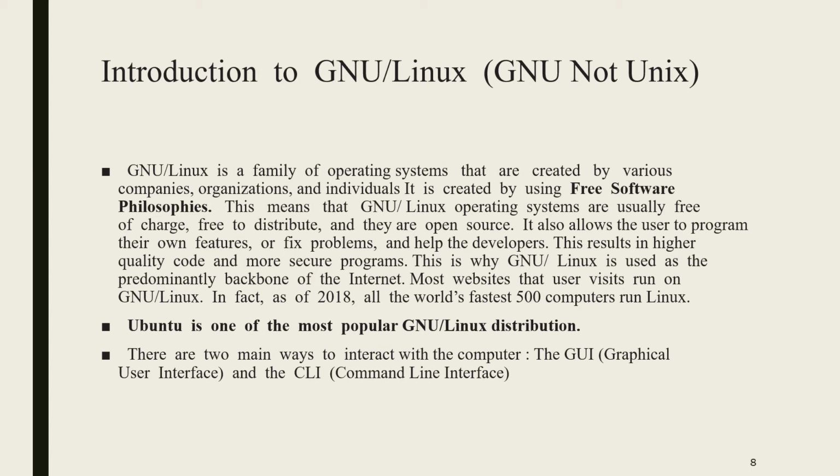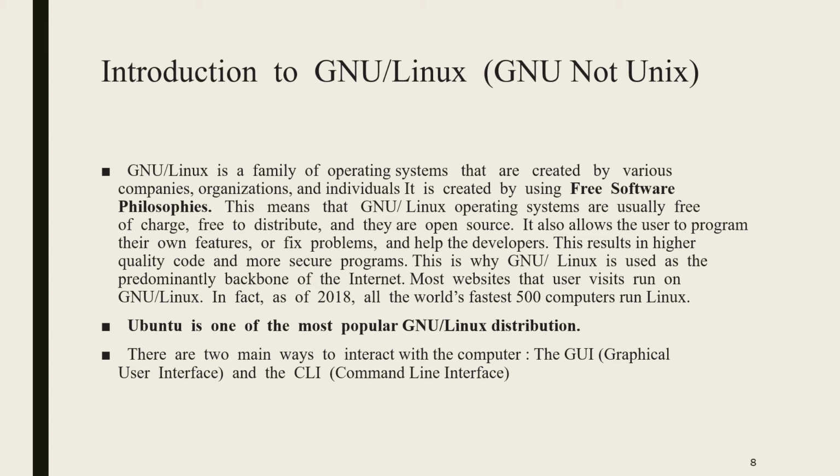That is why Linux is used as the predominant backbone of the internet. Most websites that users visit run on GNU or Linux. In fact, in 2018 all of the world's fastest 500 computers run on the Linux operating system. The world's fastest computers use Linux. Why? The features we are going to see. Ubuntu is one of the most popular Linux distributions.